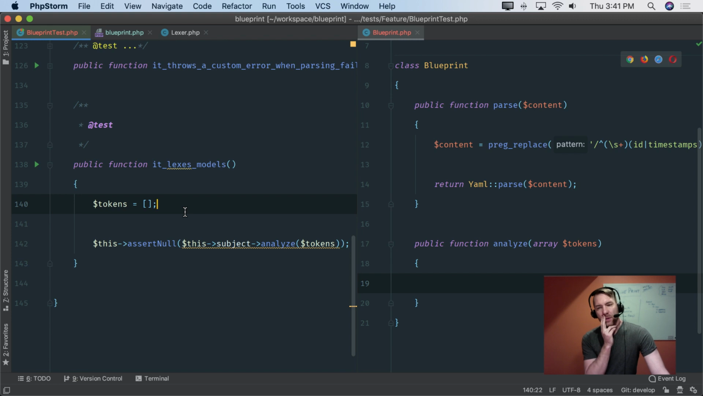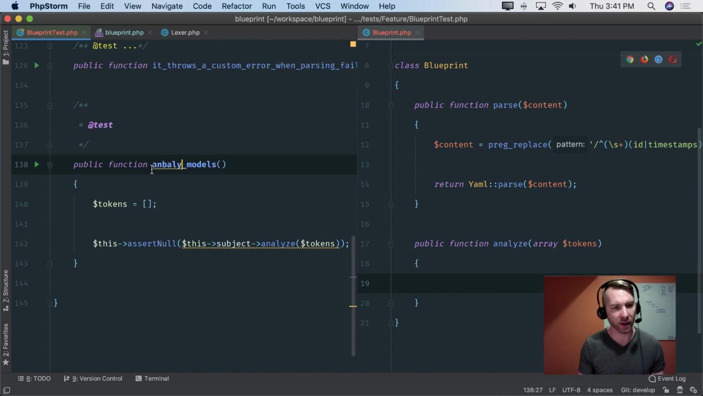So I think for an empty set of tokens, I would want the lexer to give me back an empty syntax tree of, what do you want to call it here? Of just models and controllers top level, right? I think that's what I would want it to do.